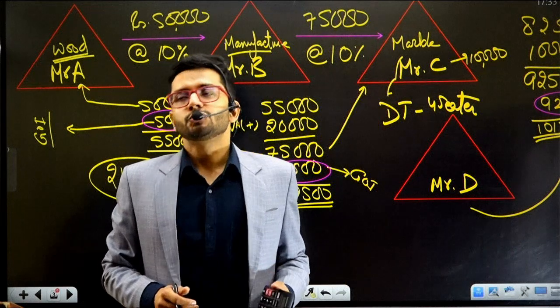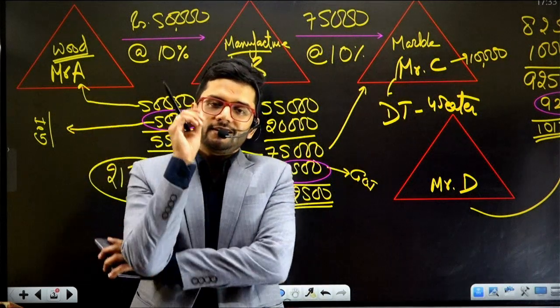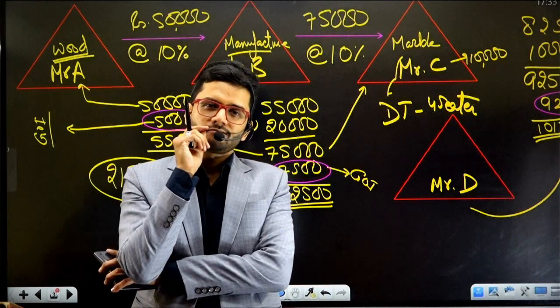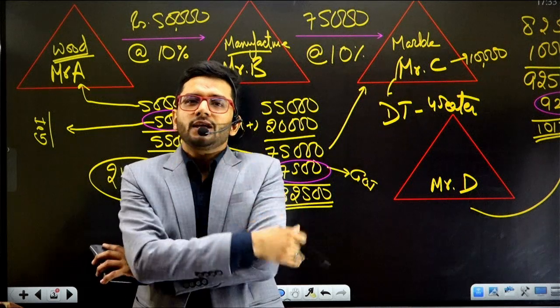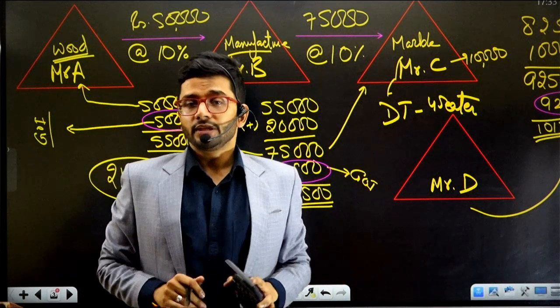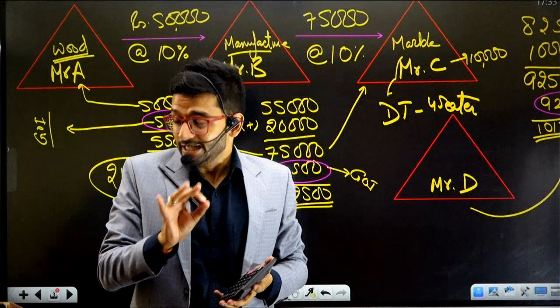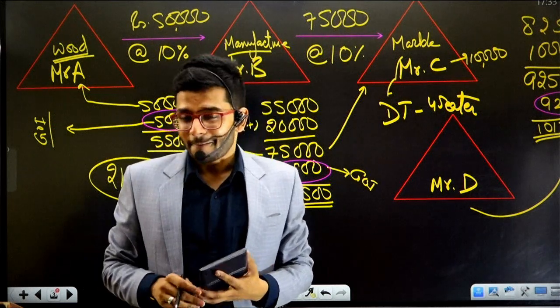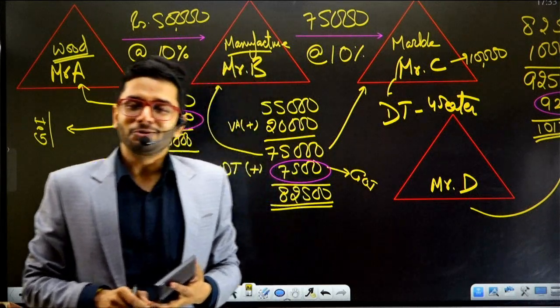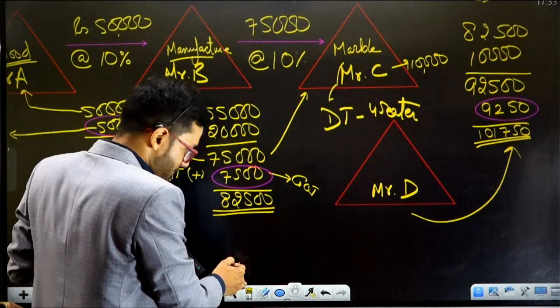Okay, now my question to you: what is the rate of indirect taxation as per this example which is prevalent in India? Guys, at each and every step, you have added 10% of indirect tax in your calculation. So the rate of indirect taxation in India is assumed to be 10%. Now, let us compute the actual rate of taxation which Mr. D has paid to Government of India.